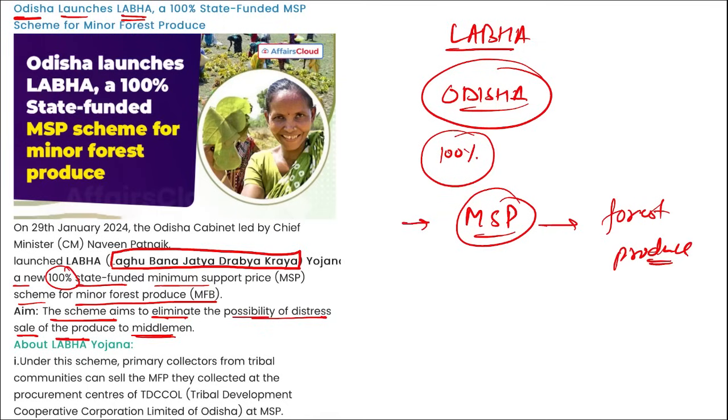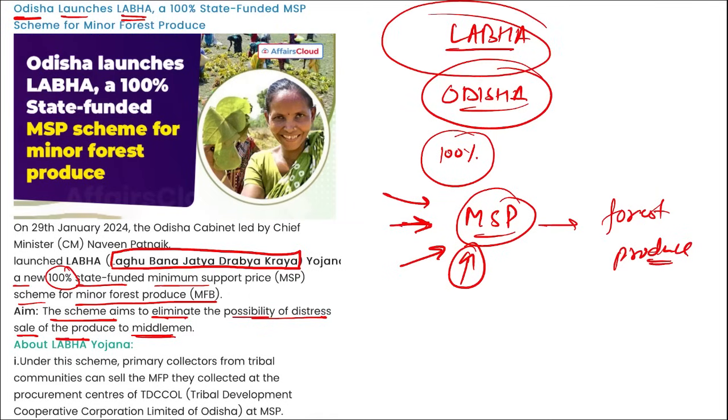This will be helping the farmers so that they do not have to sell their product in distress to the middleman for low prices, because of which they have been setting up a minimum support price for the forest produce under this Labha scheme, right? That was launched by Chief Minister of Odisha, Naveen Patnaik. Correct?